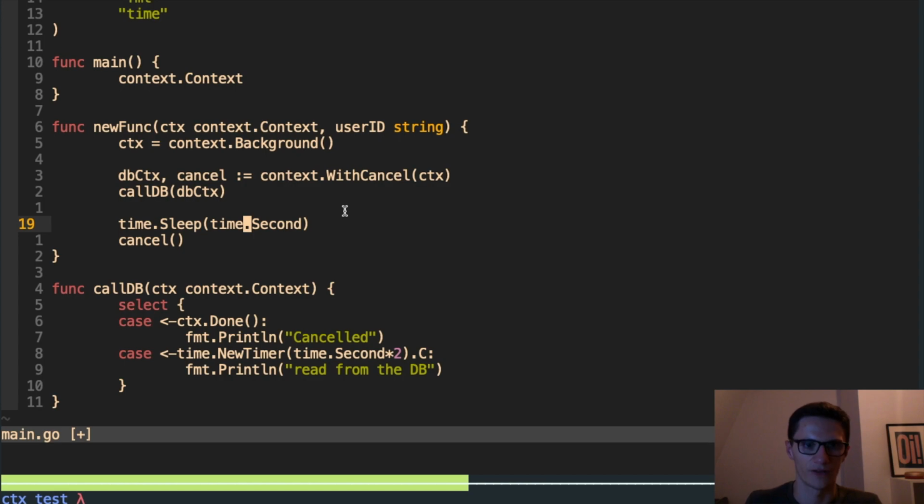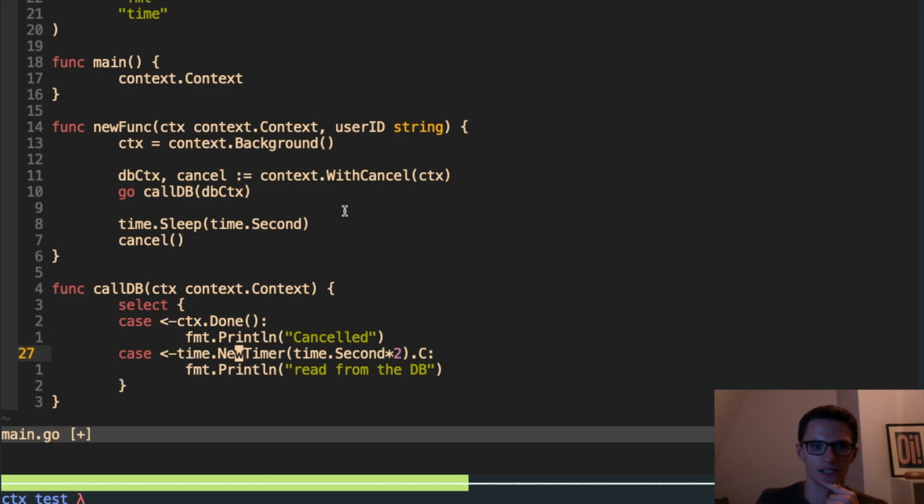So to clarify what we're going to do for this experiment: we're going to create a context which we can cancel. We're going to pass it into this method down here. We're going to sleep for a second, and this needs to be concurrent so that we witness this, so we're going to call this in a goroutine. We're going to sleep, and then we're going to cancel. Down here, we're going to see what happens.